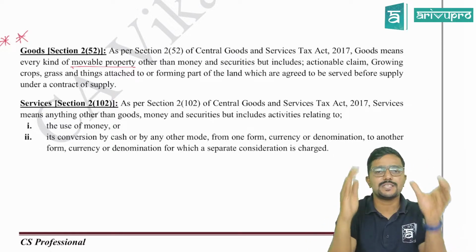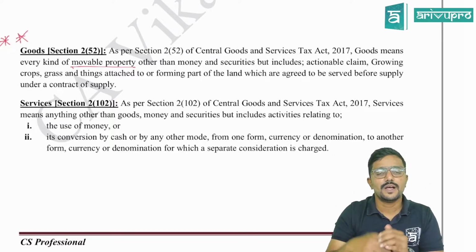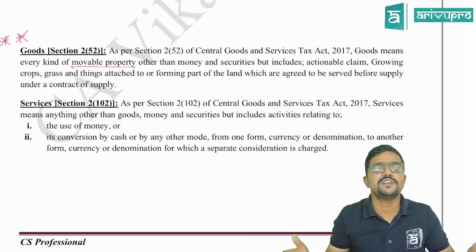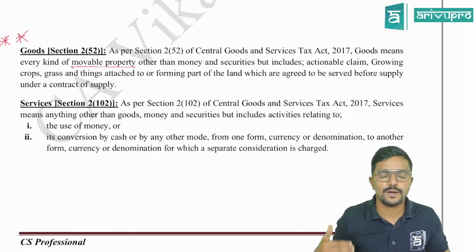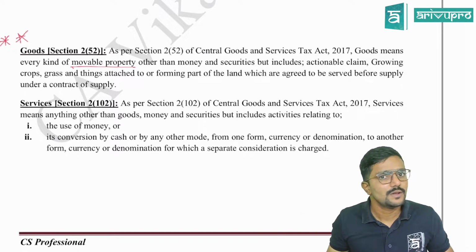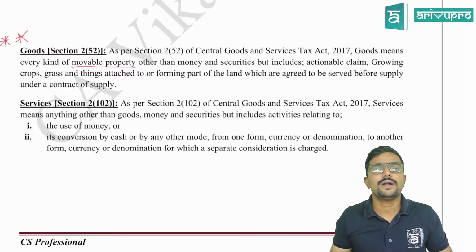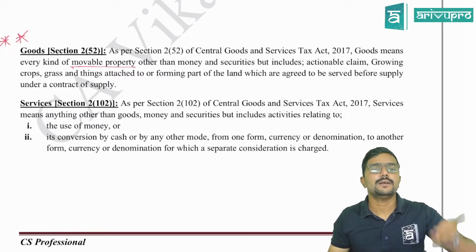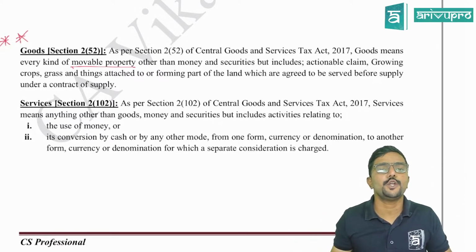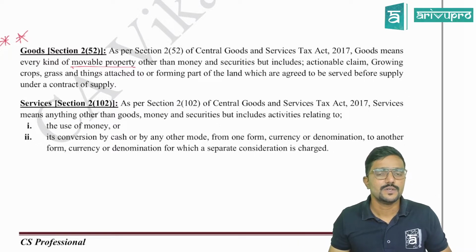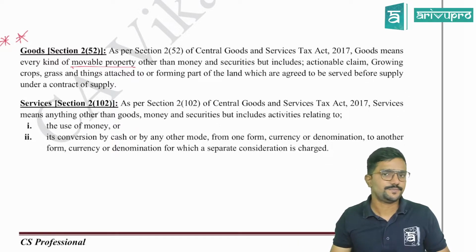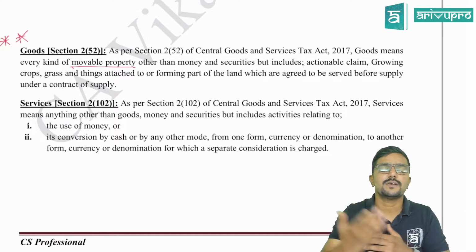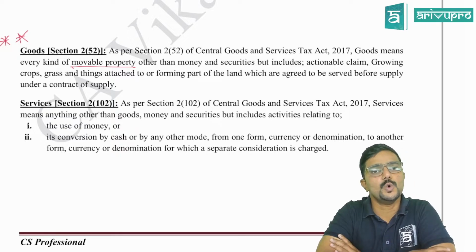So things which are attached to the land, the best example is trees. I have agreed that I will cut this tree and supply it to you. Assume you are a furniture dealer, so you have asked me to supply wood or trees for you. I am growing a tree in my land, and I have told you that I will cut these trees and supply them to you in the next month or in the next year. So is it goods? Yes. If something is attached to the land which I have agreed to sever or cut and supply to you, even that will become goods.